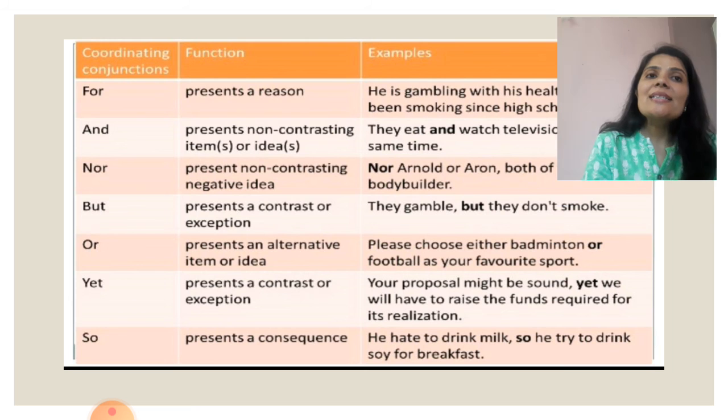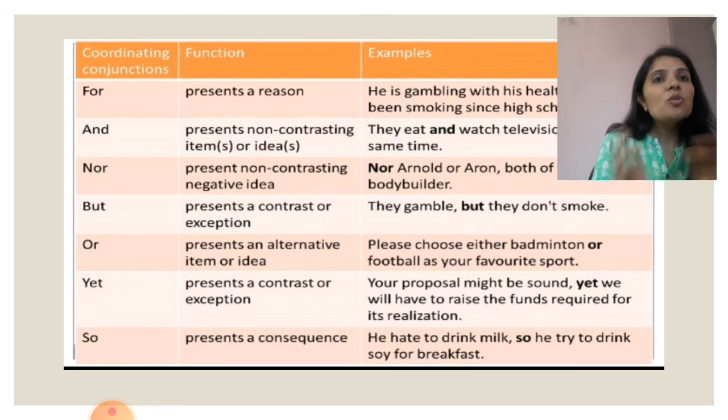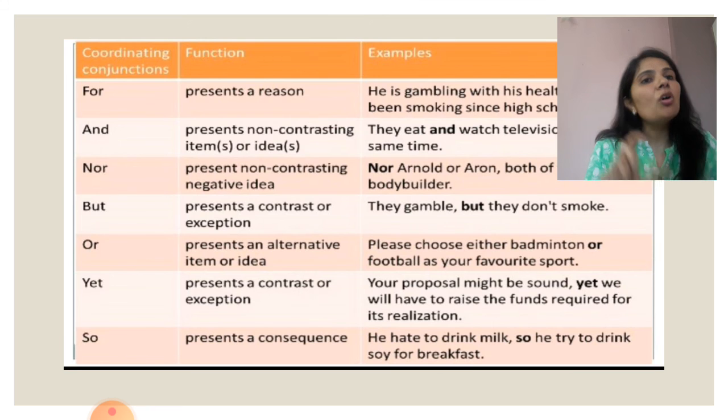Or presents an alternative idea or item. See, in the case of or: please choose either badminton or football as your favorite sport. See, you have to choose either one of them, an alternative, any item or any idea, badminton or football. So, or is a coordinating conjunction.